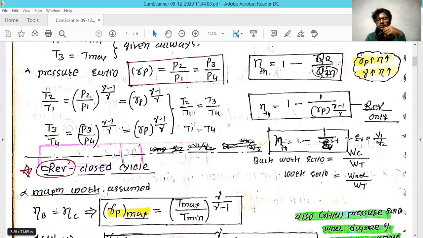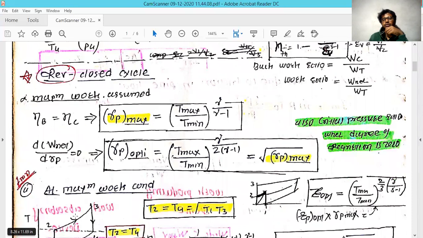aeroplane or this cycle. And the work ratio is also one of the important quantities. It is nothing but the net work divided by the turbine work, where the net work is the difference between the turbine work minus the compressor work, which is the remaining work developed by the turbine divided by the turbine work, and the remaining work is used for another purpose. It is also noted as 1 minus the back work ratio.